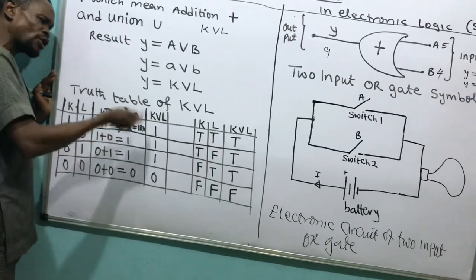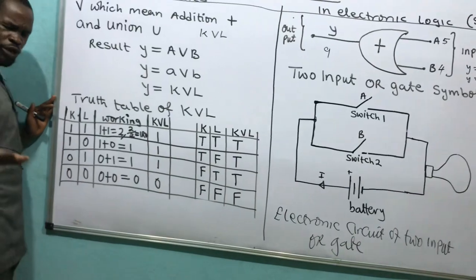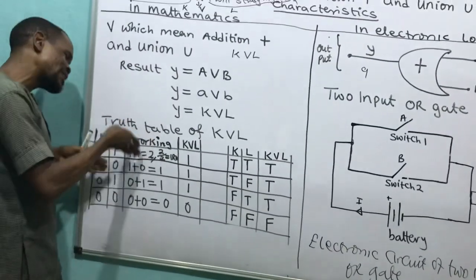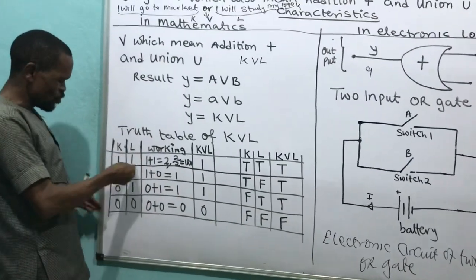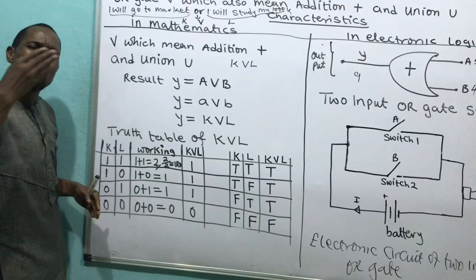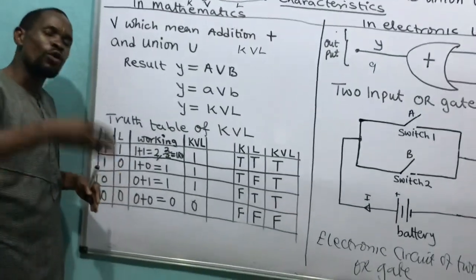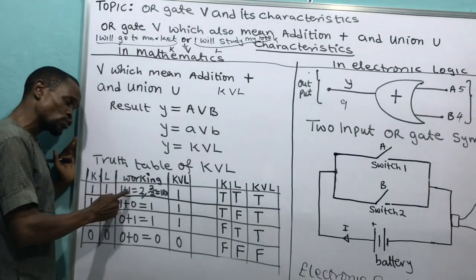But this 2 cannot be here because I'm talking about 1 and 0. Are you following what I'm talking about? I have 1 plus 1. It gave me 2. Can I write 2 here? No, I can't write 2 because I'm talking about 1 and 0. Look at it, true or false, which is 1 or 0. So we are talking about 1 and 0 here, and I said 1 plus 1 gives me what?